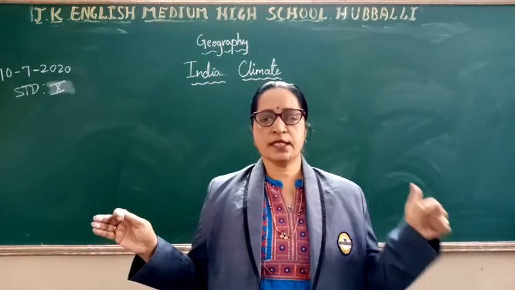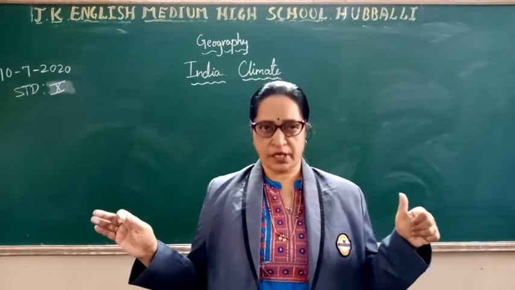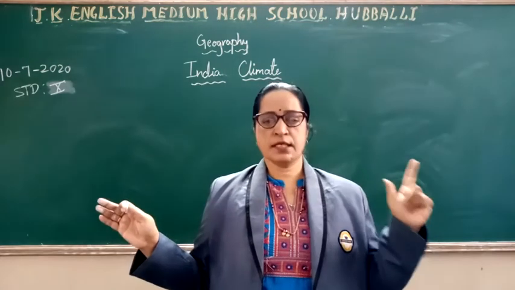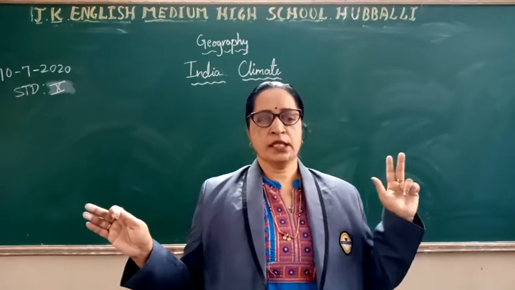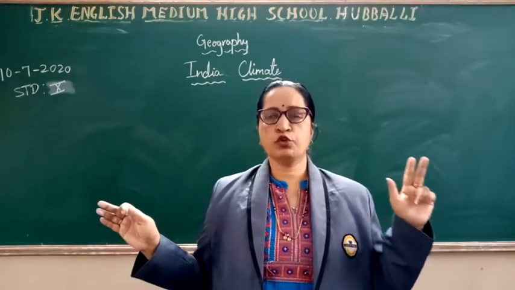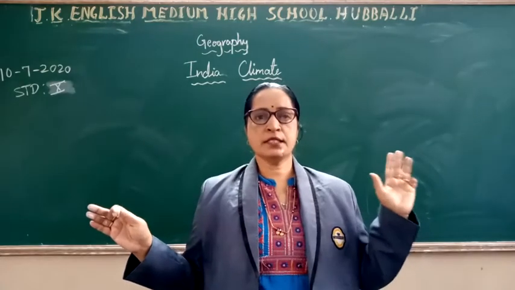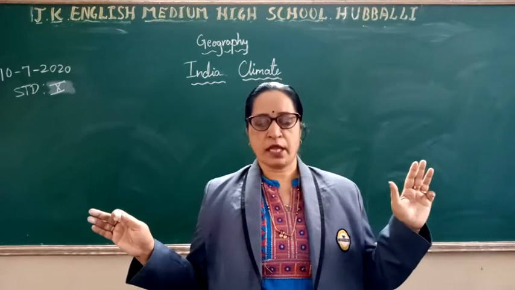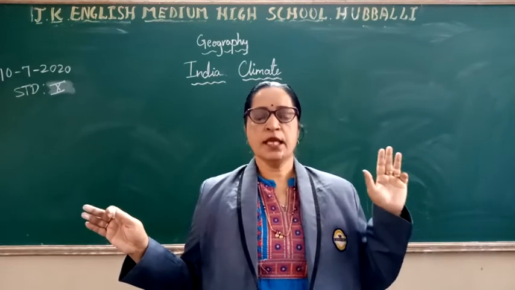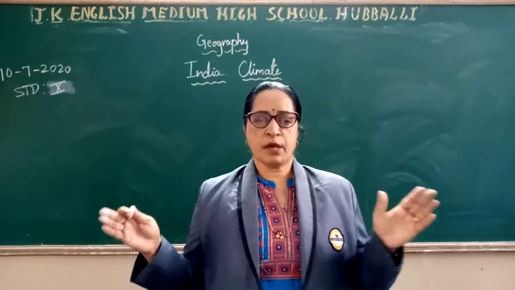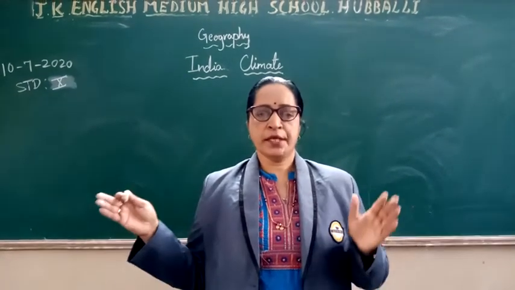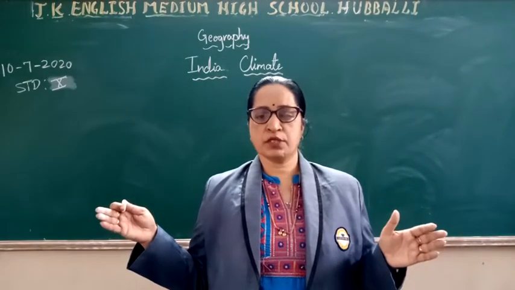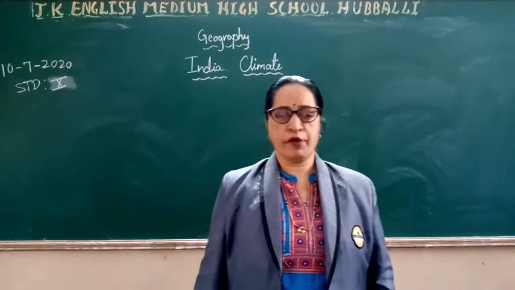The winter season starts from December to February. The summer season starts from March to May. The rainy season starts from June to mid-September, and the last, the retreating monsoon season, is from mid-September to November. So I will repeat once again: winter season December to February, summer season March to May, rainy season June to mid-September, and the retreating monsoon season from mid-September to November.